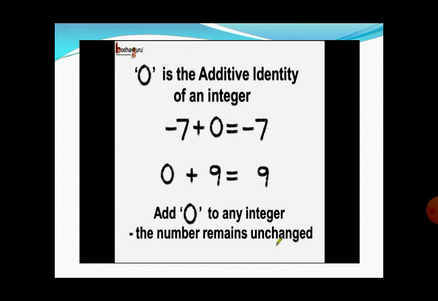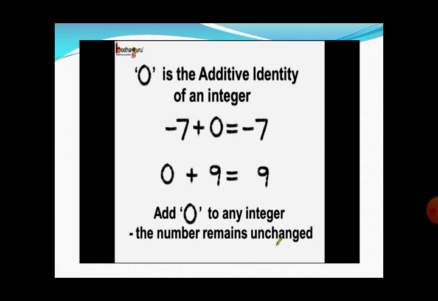Okay, 0 is the additive identity of integers, right? Or we may say that in the set of real numbers, there is one element that has no impact on addition or subtraction to any number. Which number is that? Right, that is 0. Because when we add 0 to any number, do you think there will be any change in that number? Right, no change, because 0 doesn't create any impact on addition or subtraction with the other number.